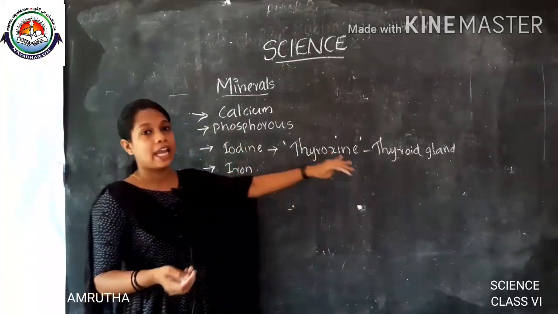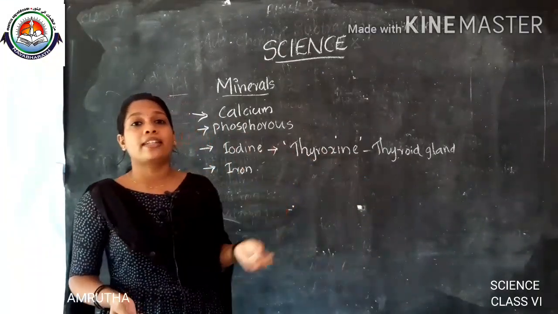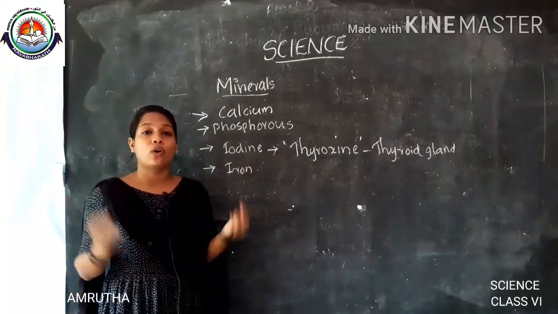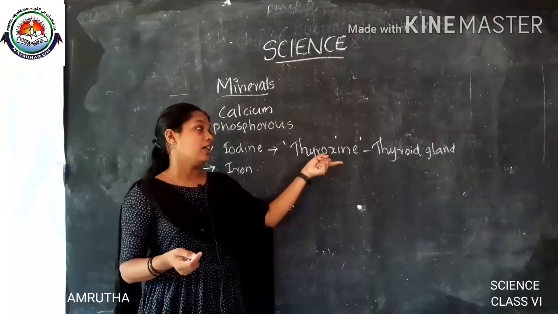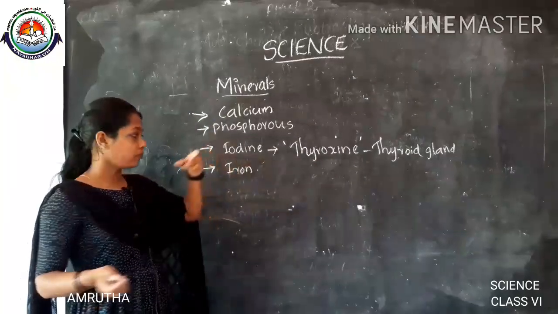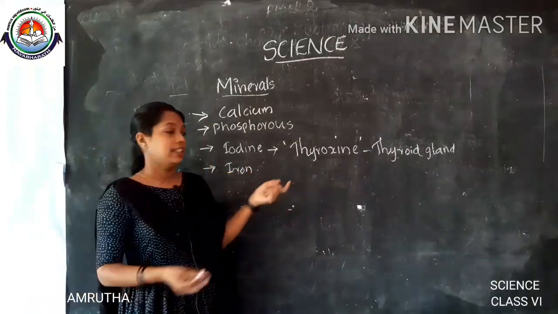So, thyroxine helps in the physical, mental and sexual development of an organism. It is the major function of the thyroxine hormone. Is it clear? The next one is iron.